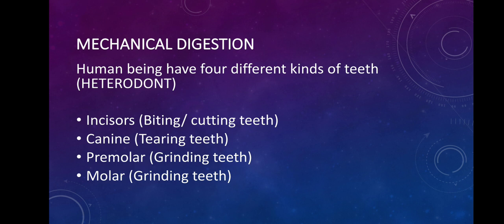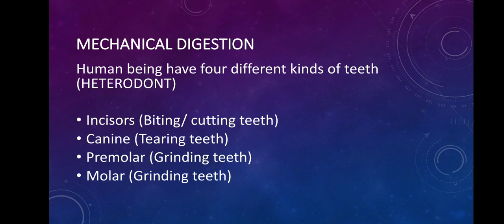When we talk about mechanical digestion, in the previous slide, I told you that mechanical digestion happens with the help of chewing. So, what do we have for chewing in our mouth? We have teeth to chew the food. Human beings have four different kinds of teeth.